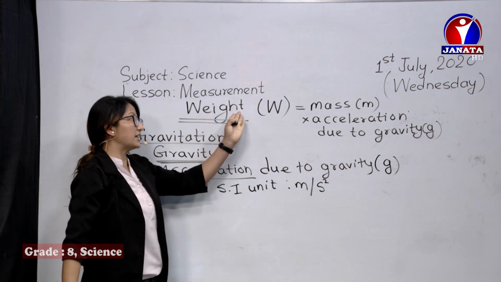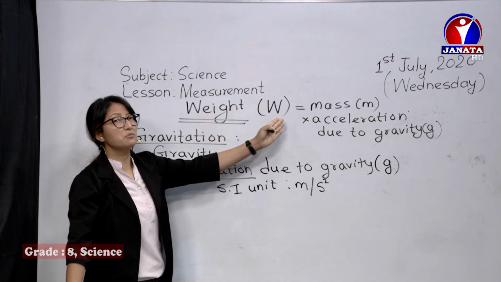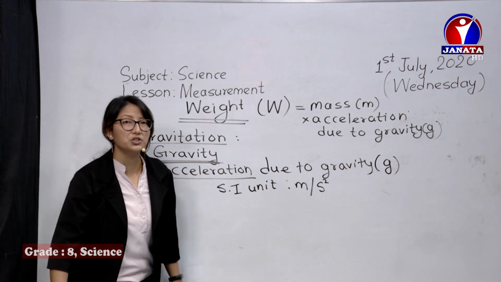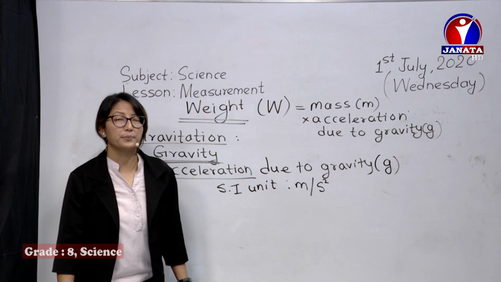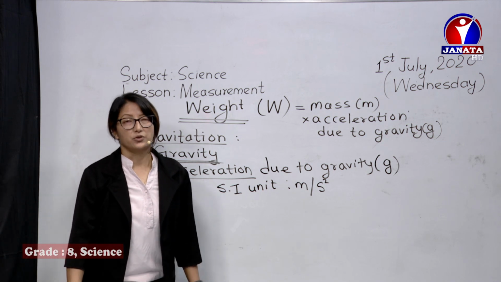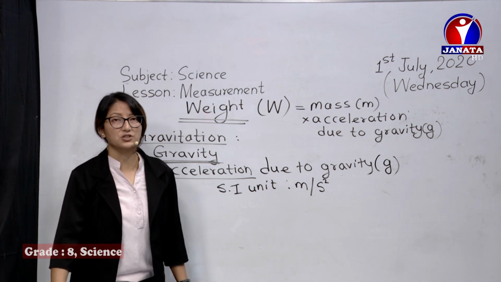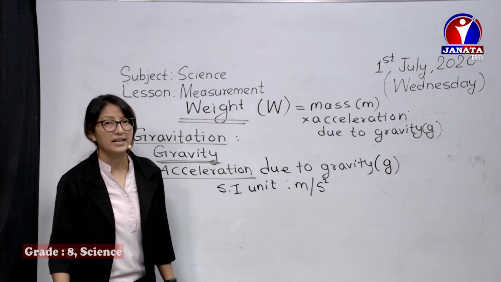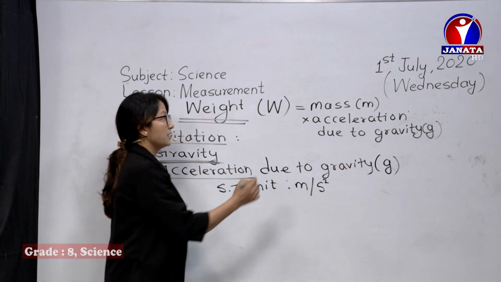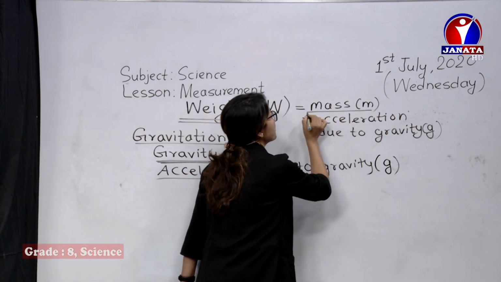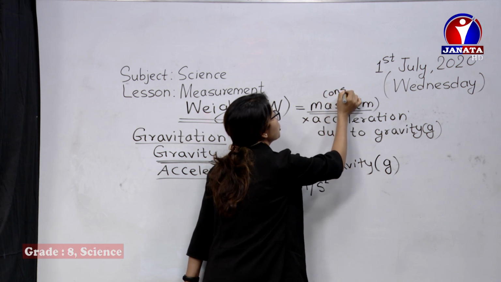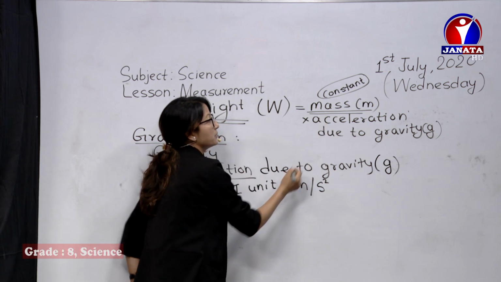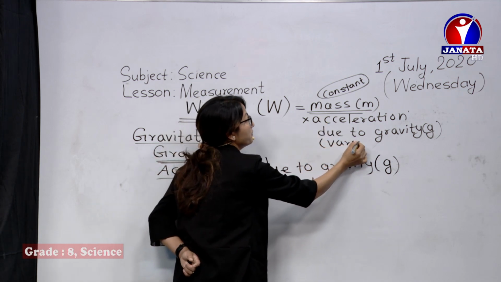Now, I have just said a simple definition. Let me once again move back to acceleration due to gravity so that you would know the acceleration due to gravity changes from place to place, or objects to objects, planets to planets, or satellites. It's different in different bodies. But as I've already said, mass always remains constant. It does not change. But this is variable. It varies from place to place.